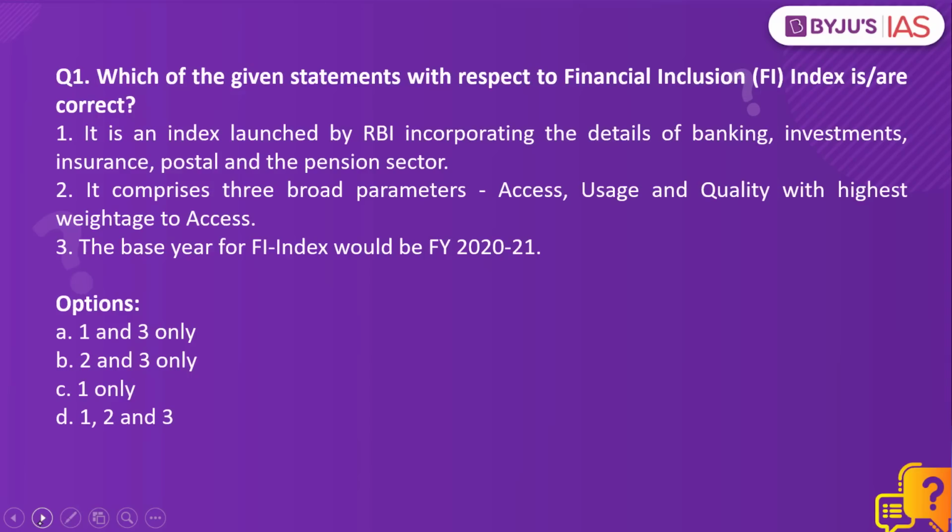Which of the given statements with respect to Financial Inclusion Index is or are correct? 1. It is an index launched by RBI incorporating the details of banking, investment, insurance, postal and the pension sector. 2. It comprises three broad parameters: access, usage, and quality, with highest weightage to access. 3. The base year for FI index would be financial year 2020-21.